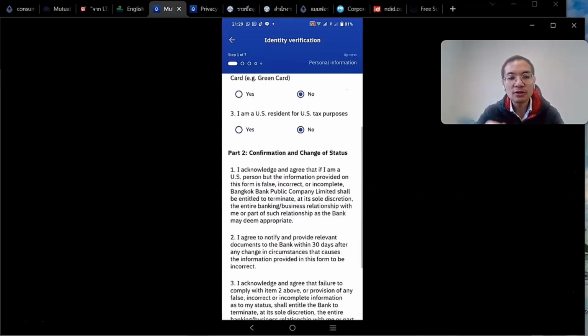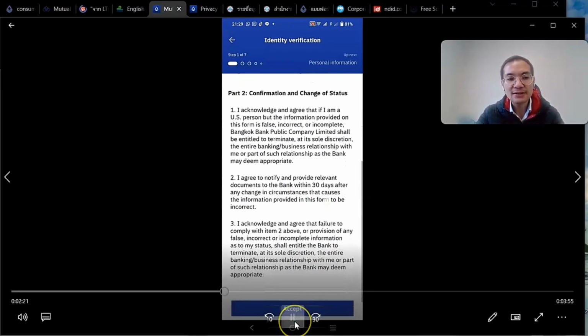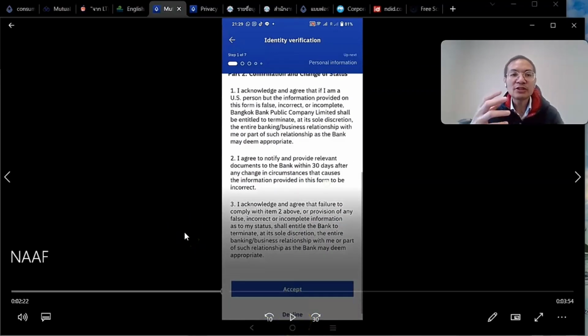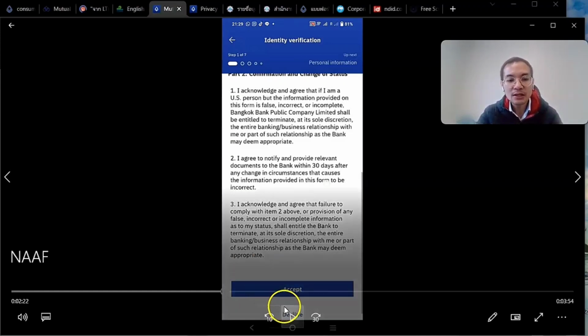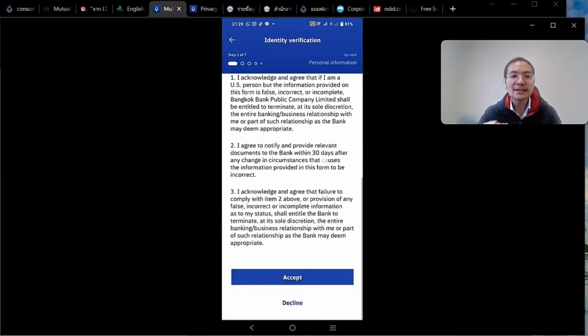And then for the bottom part, it will just say that the information that I provide is true and accurate, and any false information could lead to a termination of the relationship between the bank and me, and that if the bank requires any further information or documents, I must provide them within 30 days. So I'm going to click accept here.